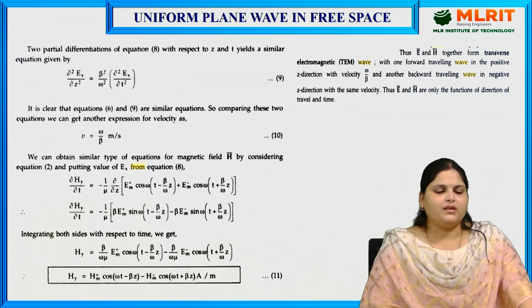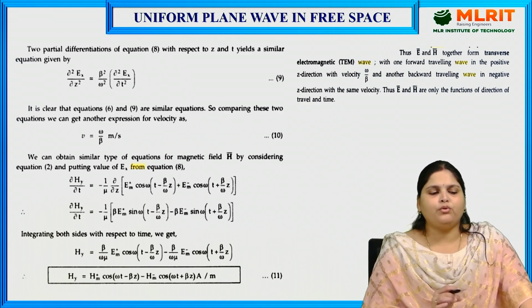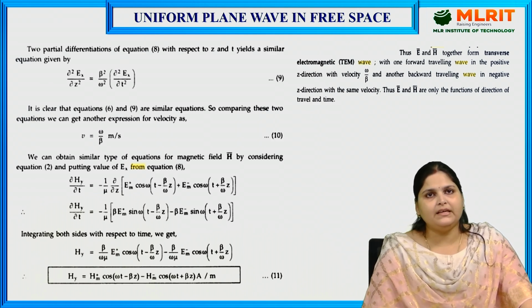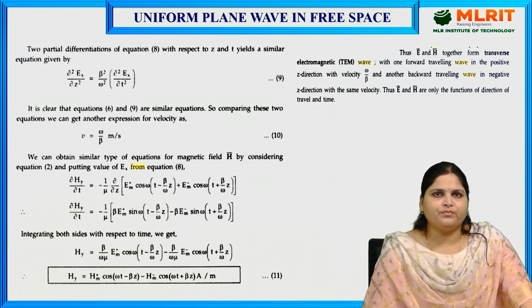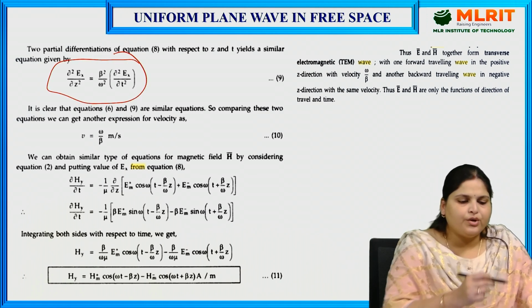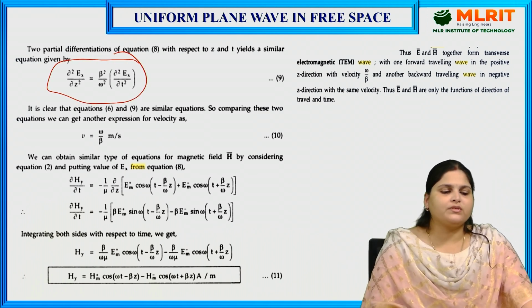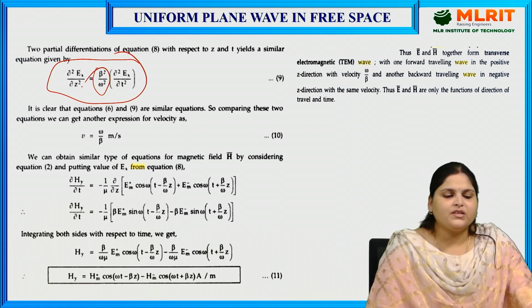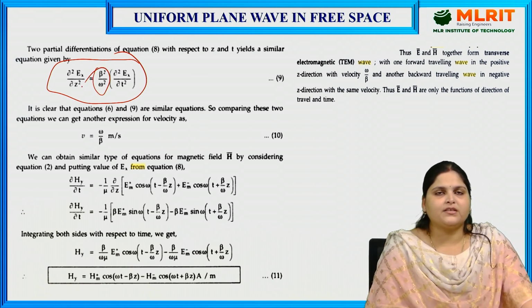Now for this equation we do partial differentiation 2 times with respect to z and with respect to t, and we get del square Ex by del z square = (beta square / omega square) times del square Ex by del t square.